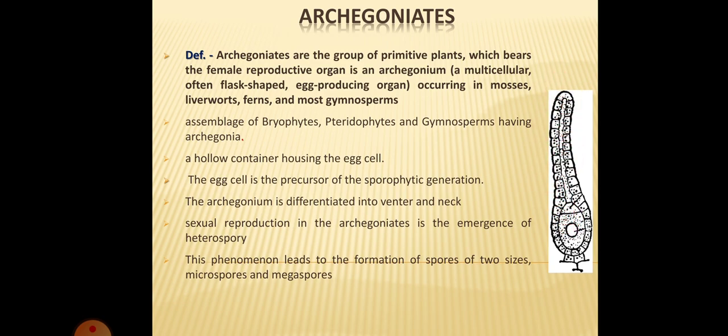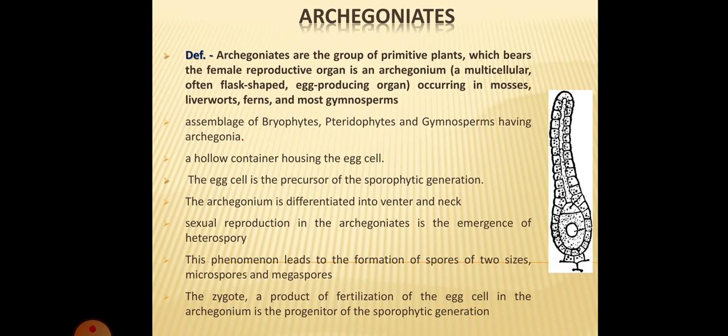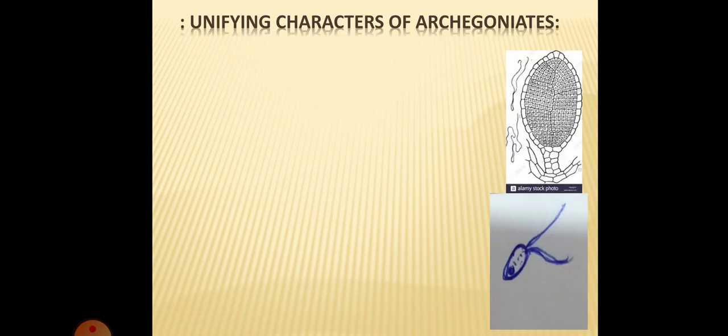The sexual reproduction in archegoniates is usually heterosporous. Heterospory means the production of spores of two different sizes, which may be male or female spores. The male spores are termed microspores and the female spores are termed megaspores. After fertilization, the first product formed is known as the zygote.